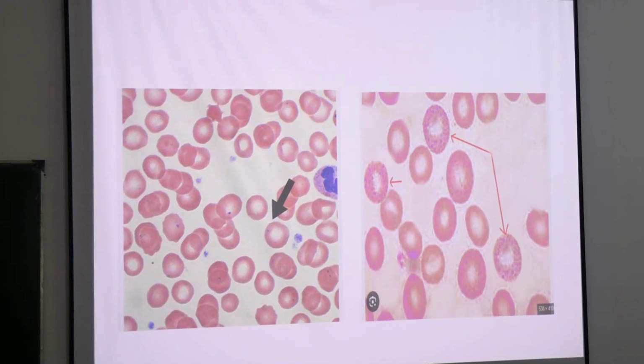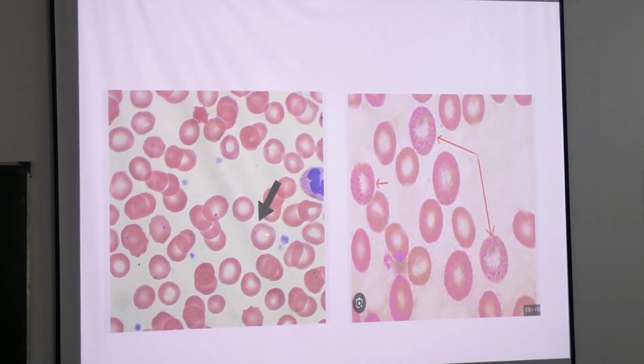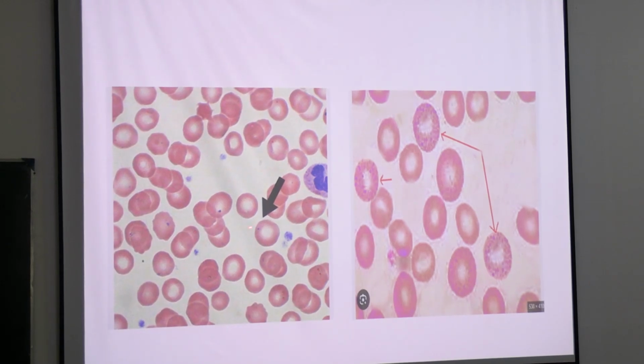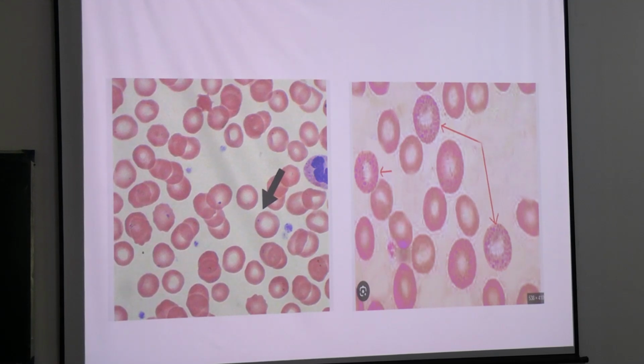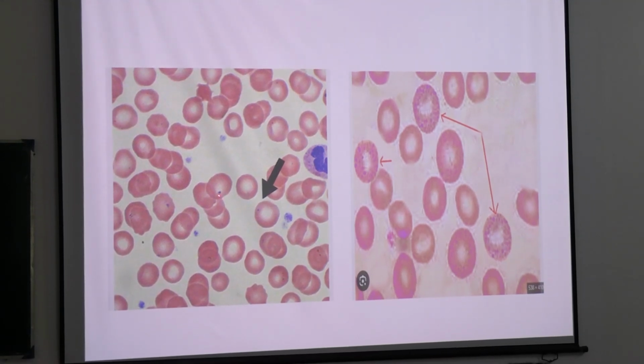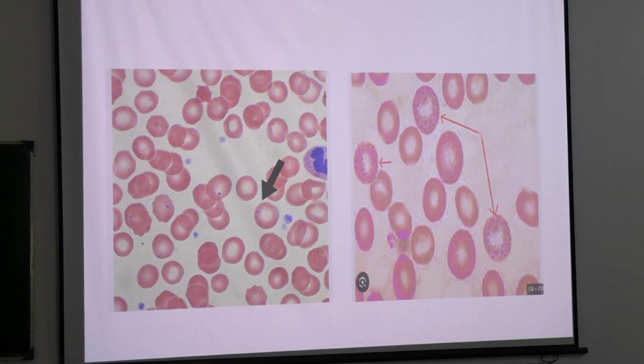Okay, so next is what else you can get? You can get Howell-Jolly bodies. Okay, so this is how Howell-Jolly bodies look like. There will be a dot, blue dot on the periphery of the RBCs. So usually RBCs are anucleated cells, right? So before they release their nucleus, অনেক সময় due to these ineffective erythropoiesis, what happens? A part of the nucleus remains in the cell. So that's why you can get these Howell-Jolly bodies. It is a part of the fragmented nucleus, okay, in the RBCs.